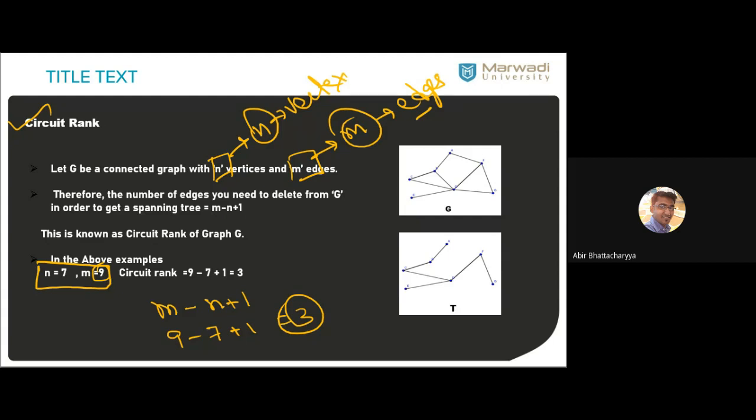Removing the edges: if someone tells you that I remove 3 edges, that doesn't mean that you will always get a spanning tree. You cannot delete just any edges.